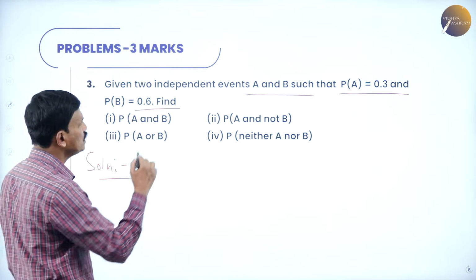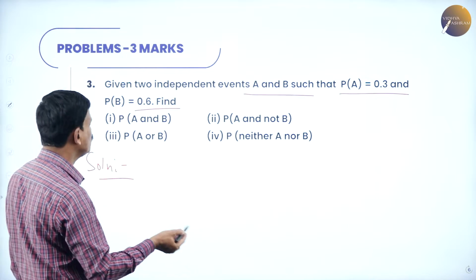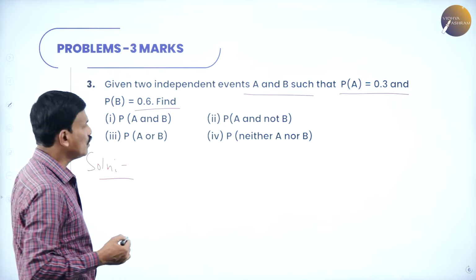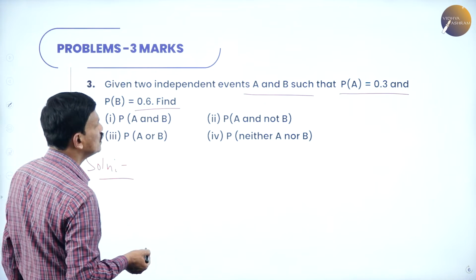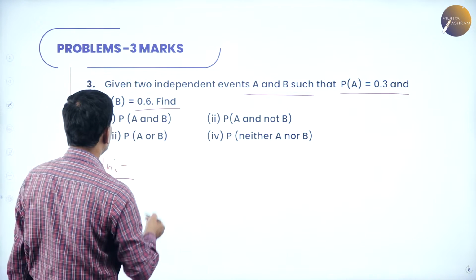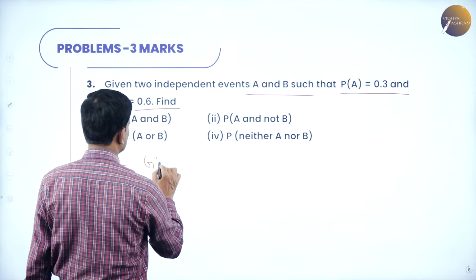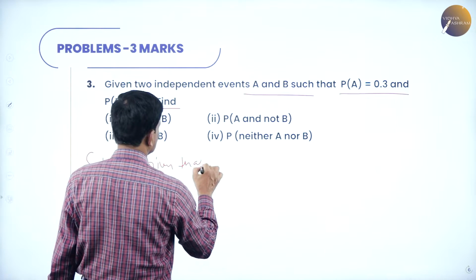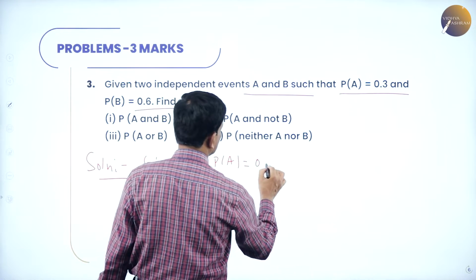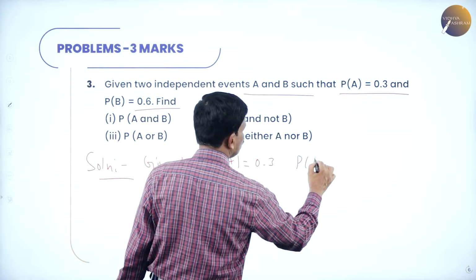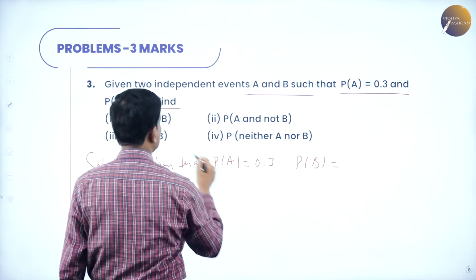Probability of A and B, probability of A and not B. Third one, probability of A or B. Fourth one, probability of neither A nor B. Now, what is given? Given that probability of A is 0.3 and probability of B is 0.6.